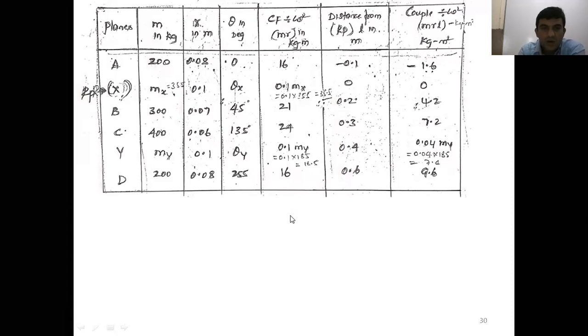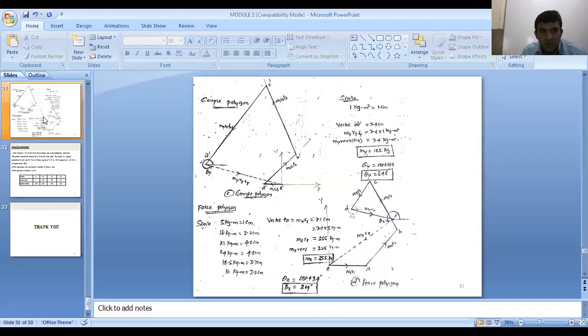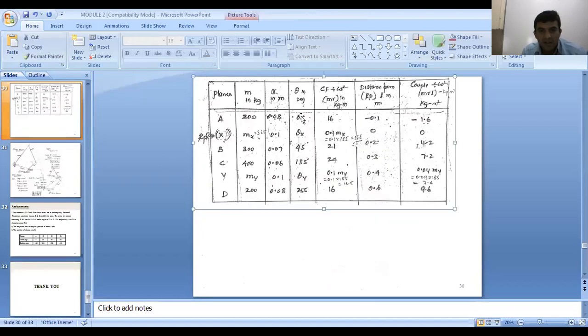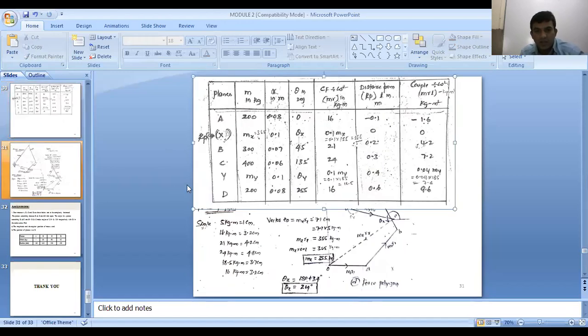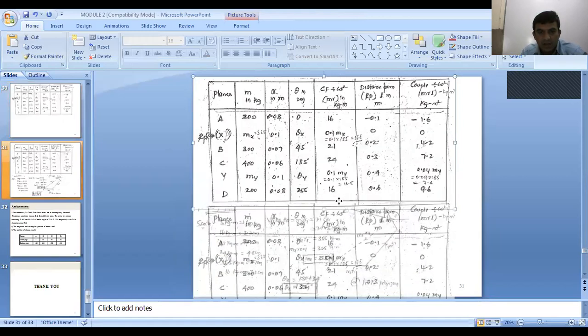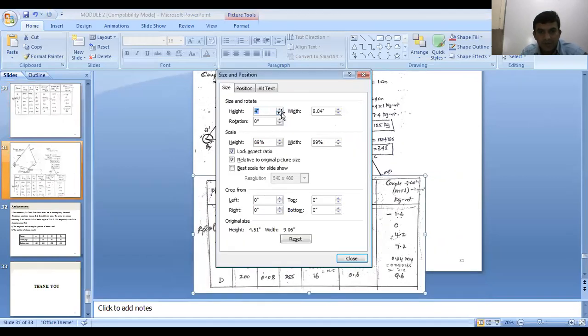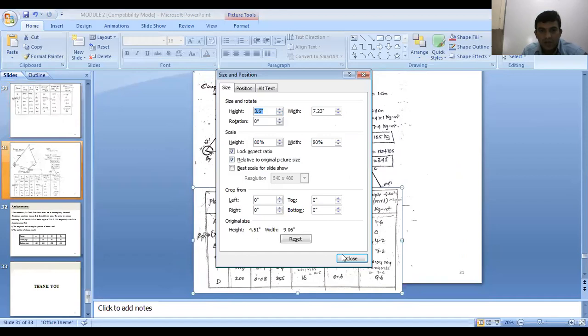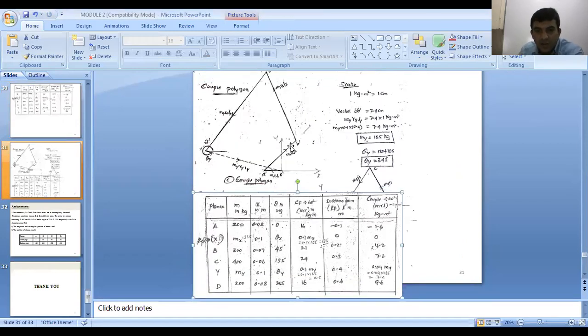See how you draw the couple polygon first. If you want to draw the couple polygon, I need this table. Why do you go for the couple polygon?